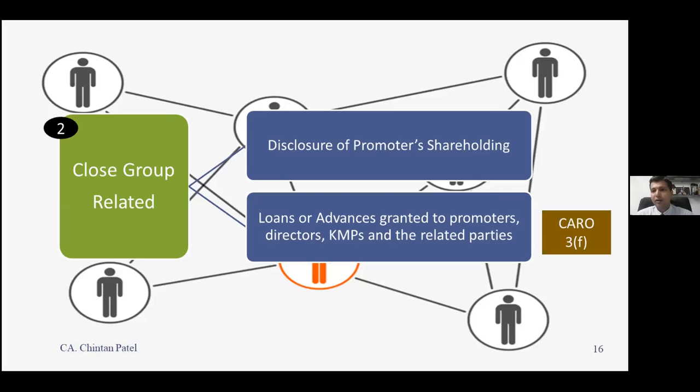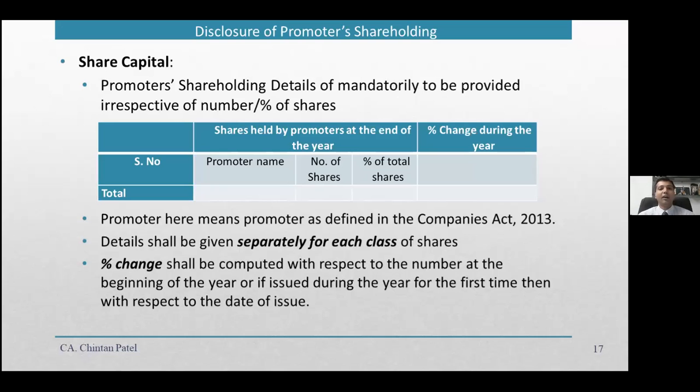So coming back to our original discussion, let us now look at the two main important amendments on the closely held group related. That is first, disclosure of promoter shareholding, and second, loans or advances granted to promoters, directors, KMPs, and related parties. For the disclosure of promoter shareholding, there is a need to disclose 5% or more.